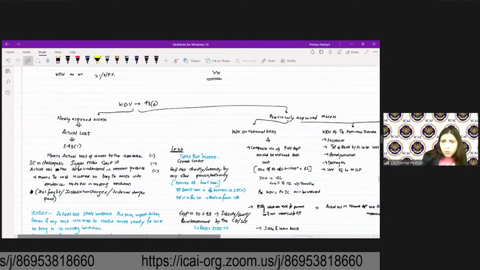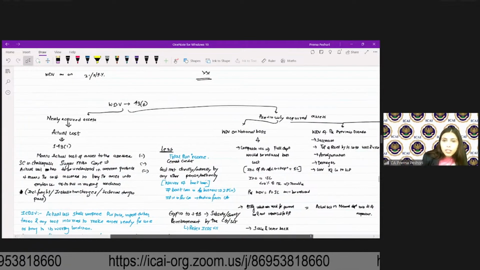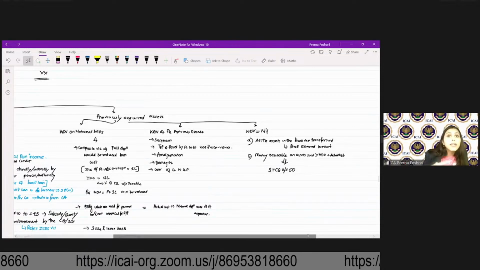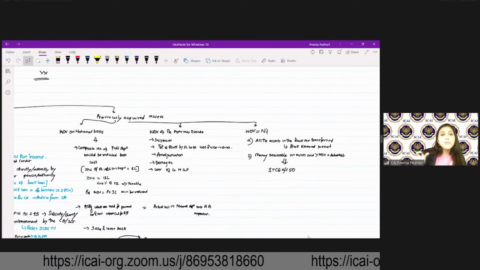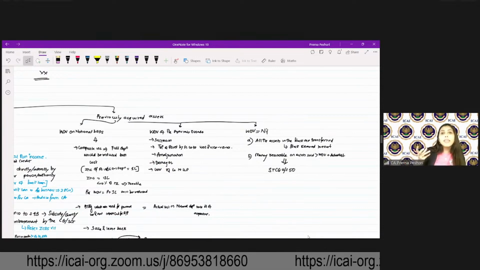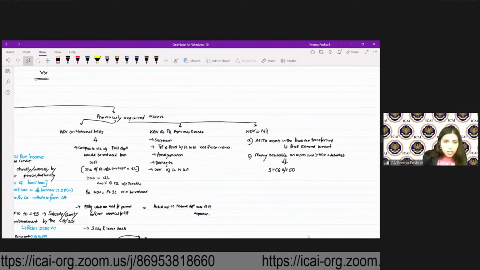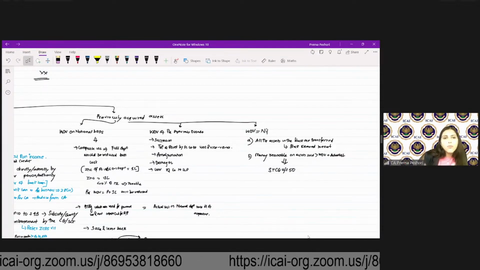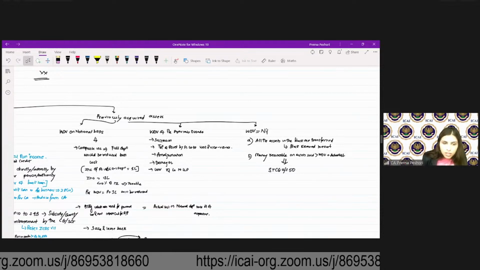Then in case of previously acquired assets, what is WDV? In case of composite income, WDV will be on a notional basis. Composite income means you have agricultural and non-agricultural income. Full depreciation would be reduced from the cost as if it was normal income. Are we clear? After reducing depreciation, you will do 40-60%. It's not that you will only reduce 40%.